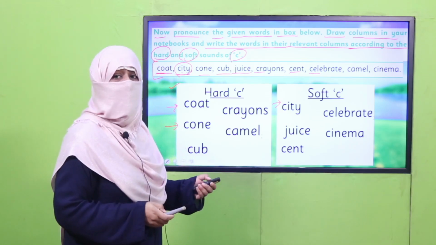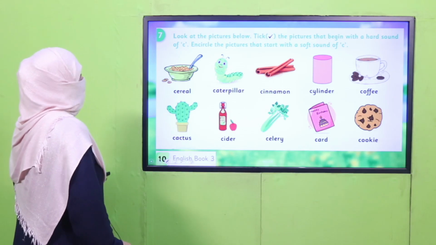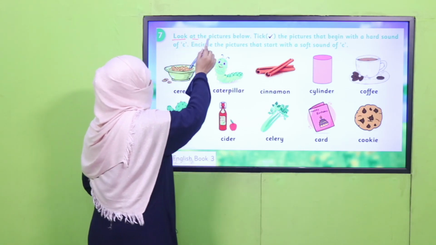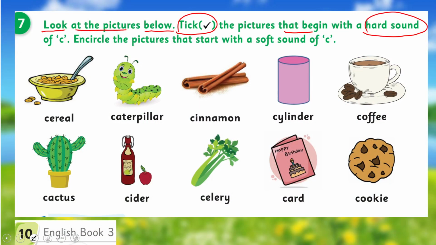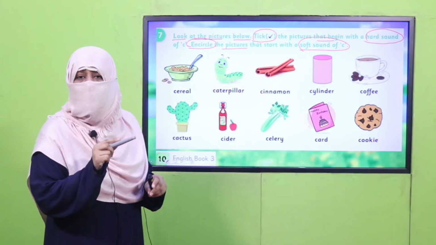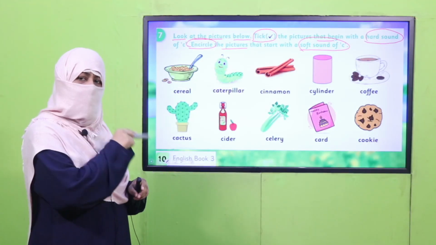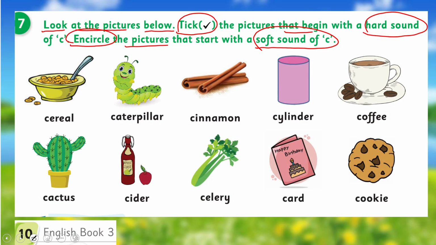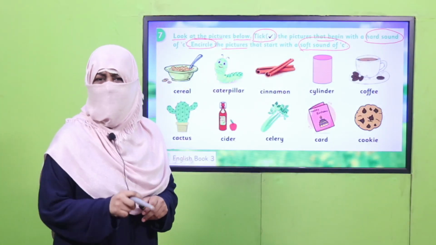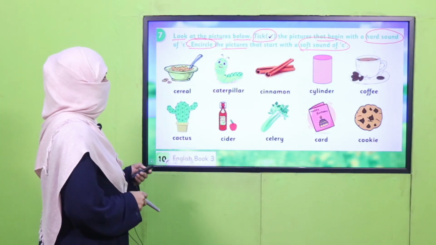Good job. So I'm giving you another practice given in your book. What you will do, look at the pictures below. Take the picture that begins with hard sound and encircle the picture that begins with soft sound of C. So if the word is with soft sound, you will circle the picture. If it is with hard sound, you will tick the picture. So pause the video and enjoy this activity. Yes, my dear children, are you done with it? Good job. So it's time for your homework.